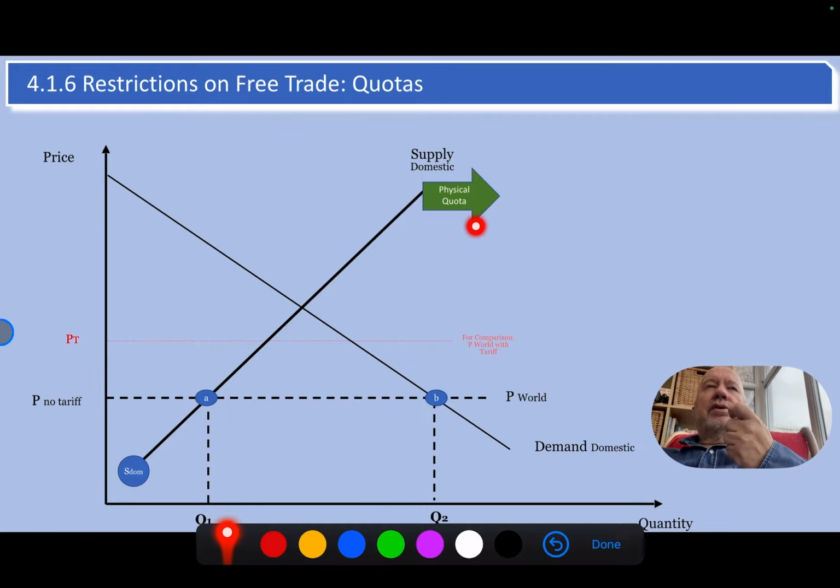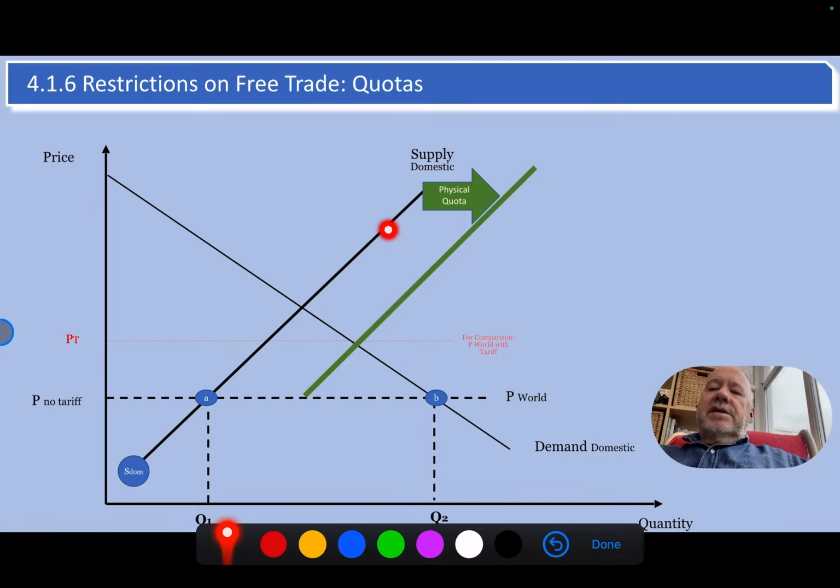It's an actual number of goods coming in. So the argument is that if this is our domestic supply curve without a quota, and this is the world price, and therefore imports are this distance here, as we've seen before, I'm putting a little, it's faded a bit here. It's for comparison. That would be a tariff, so I'm going to use that as a comparison point. You don't have to put that in.